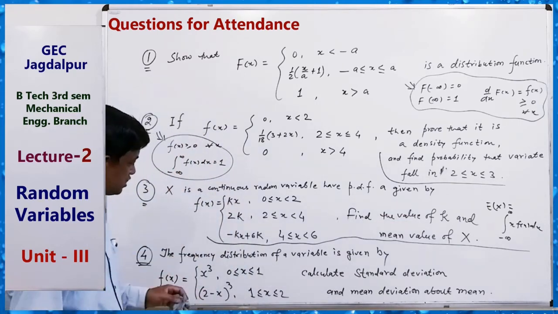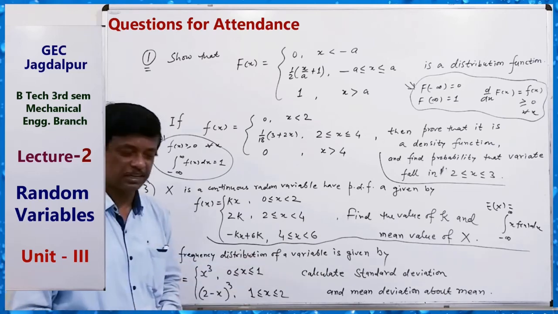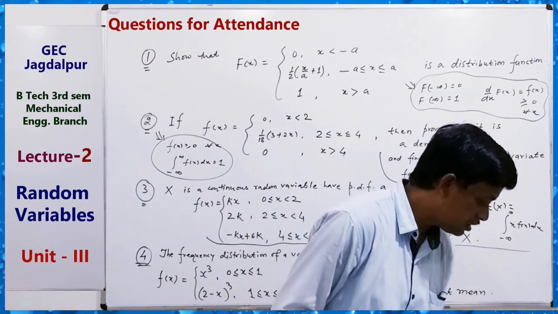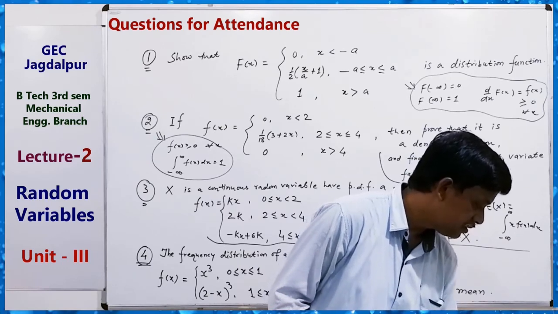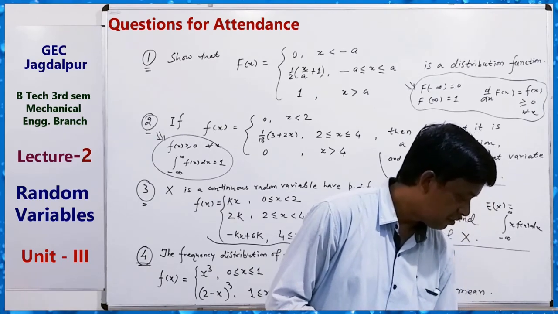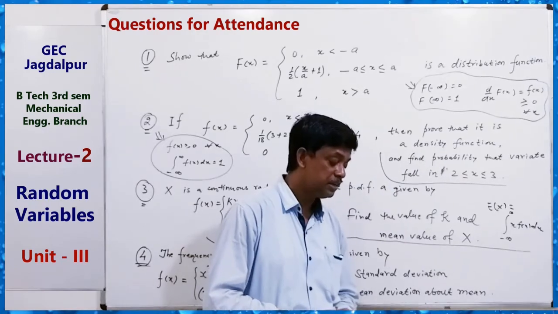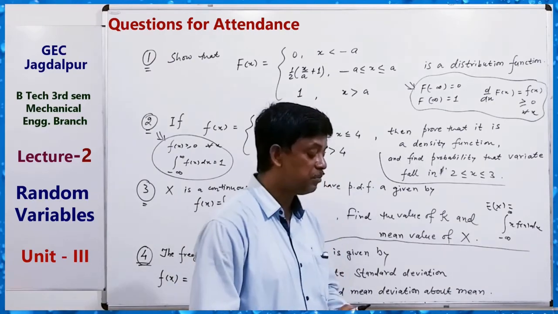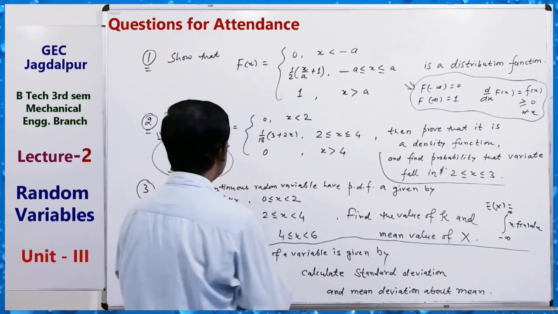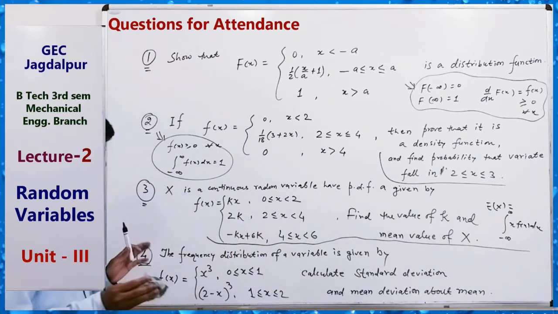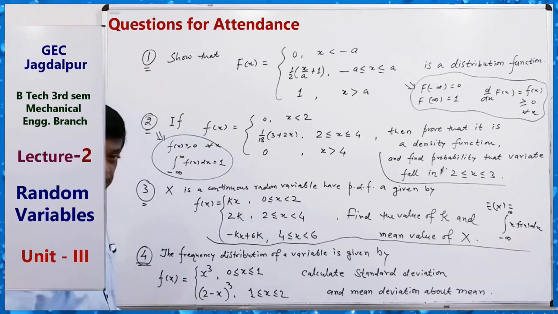Okay, these 3 questions are solved. Now for these questions, frequency distribution is given. So for solving this question, you have to use the formula: mu1 dash about origin, mu2 dash about origin, and then you can get sigma, where sigma equals the square root of that. Okay, so here one thing is different for this question.